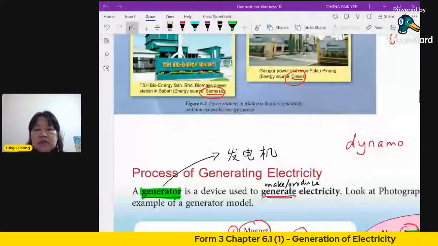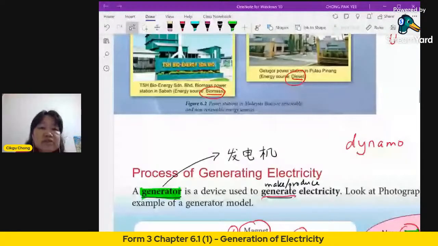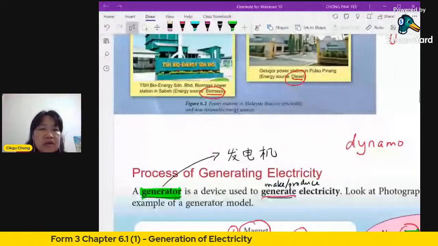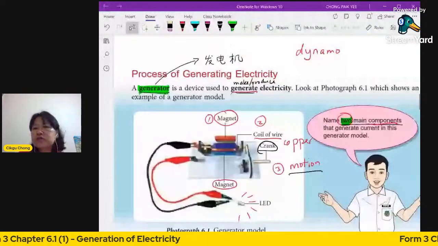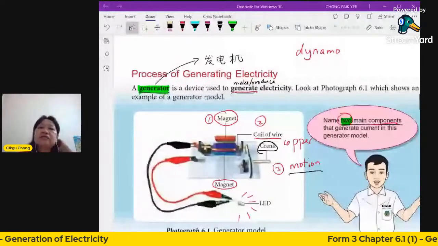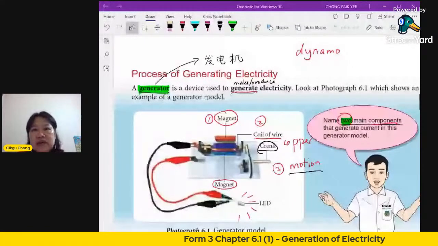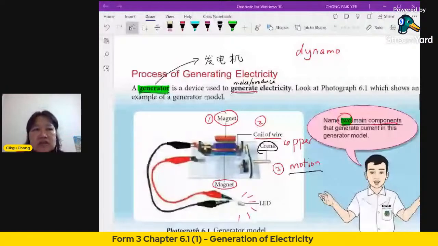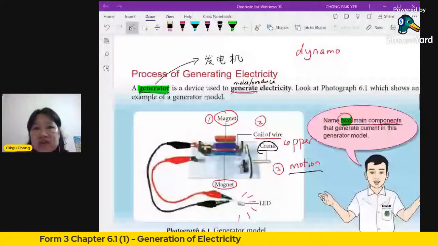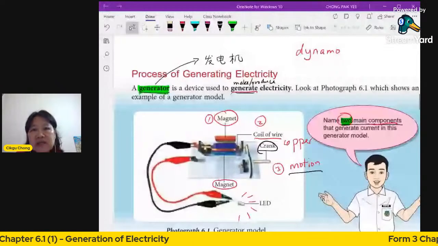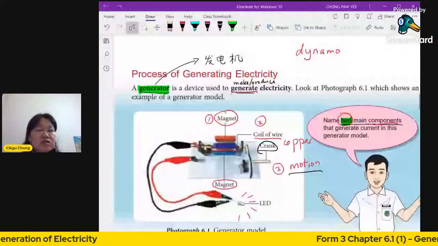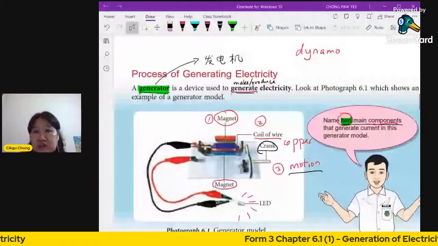Yeah, this is a very interesting topic, right? Electricity is so useful to us in our modern society. You cannot imagine sometimes when you have the DNB notification telling you, okay, 停电, stop electricity for, let's say, half a day. You find it so uncomfortable already, isn't it? You find such a hassle. You cannot switch on your TV. You can't even charge your phone. Okay, you cannot do so many things.